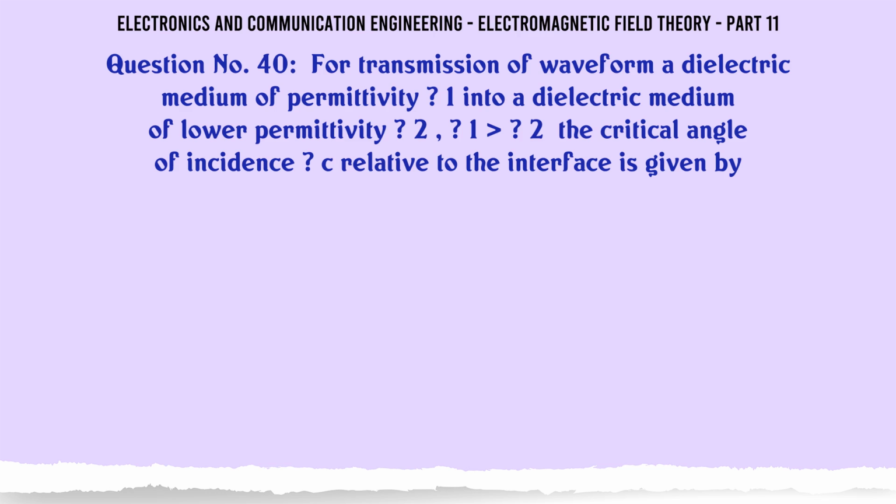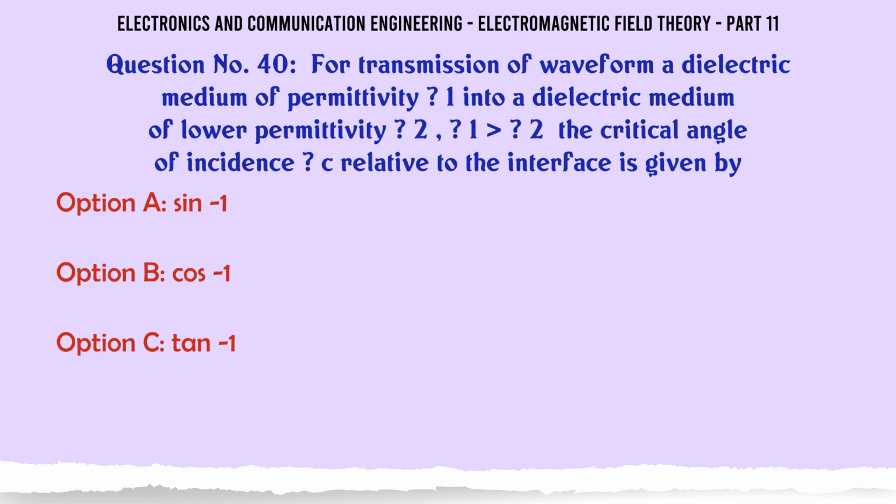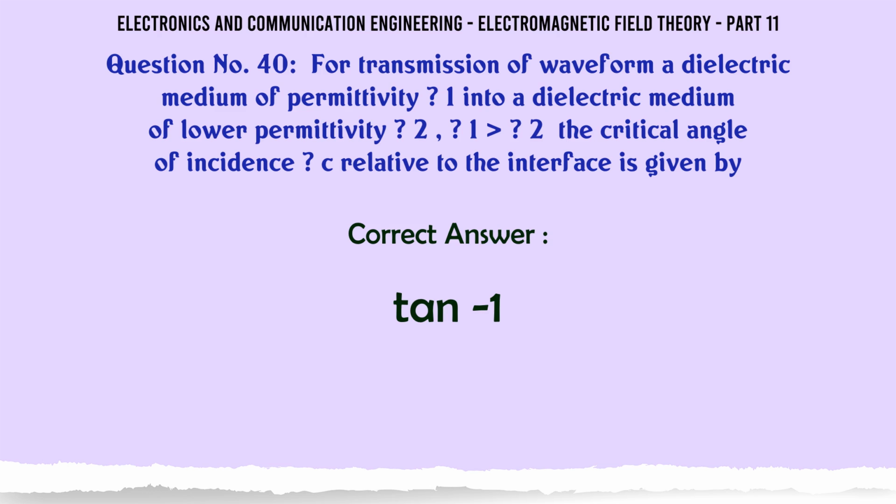For transmission of a wave from a dielectric medium of permittivity ε1 into a dielectric medium of lower permittivity ε2 (ε1 > ε2), the critical angle of incidence θc relative to the interface is given by A. sin⁻¹. B. cos⁻¹. C. tan⁻¹. D. The correct answer is, tan⁻¹.